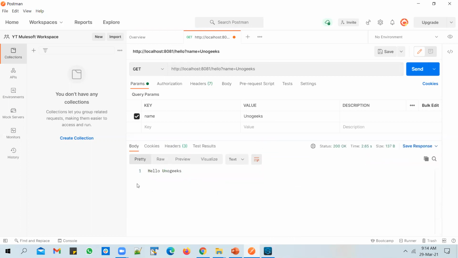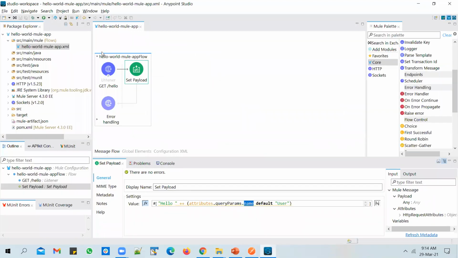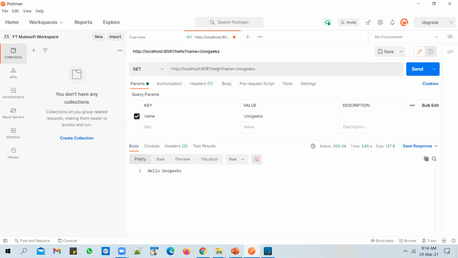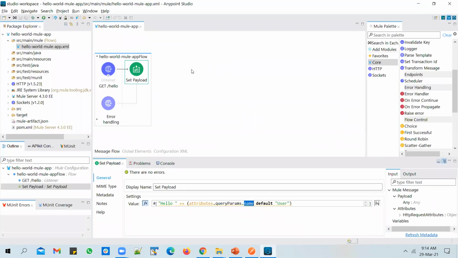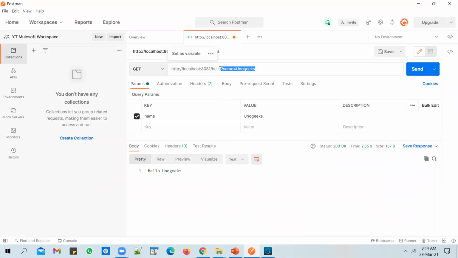And what do you see? You got back a response, and the response is hello geeks, with a status of 200 OK. Which means this request that we sent has been answered by this Hello World Mule application that you have built in Anypoint Studio. Remember, this Mule application has been deployed to the Mule server that comes pre-built with Anypoint Studio, and the application is in running state at the moment. Because of which, when we sent in a request on 8081/hello with a query parameter, this application responded to that request.